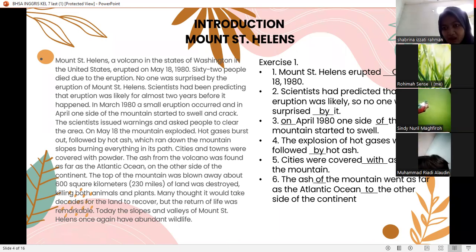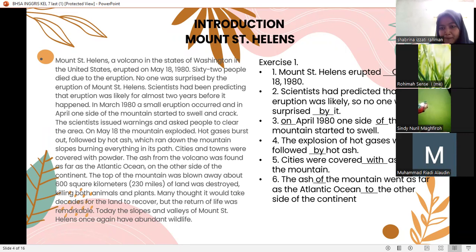Exercise 1. Number 1, Mount Santa Helens erupted on May. Number 2, scientists had predicted that an eruption was likely, so no one was surprised by it. Number 3, in April, one side of the mountain started to swell.